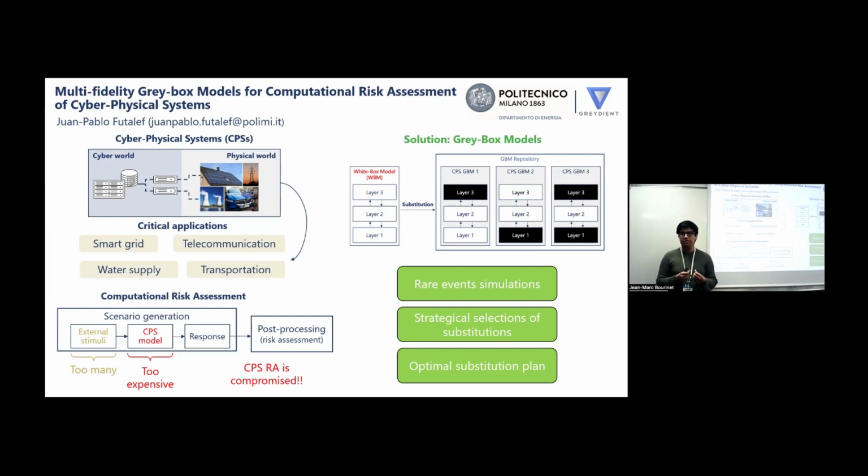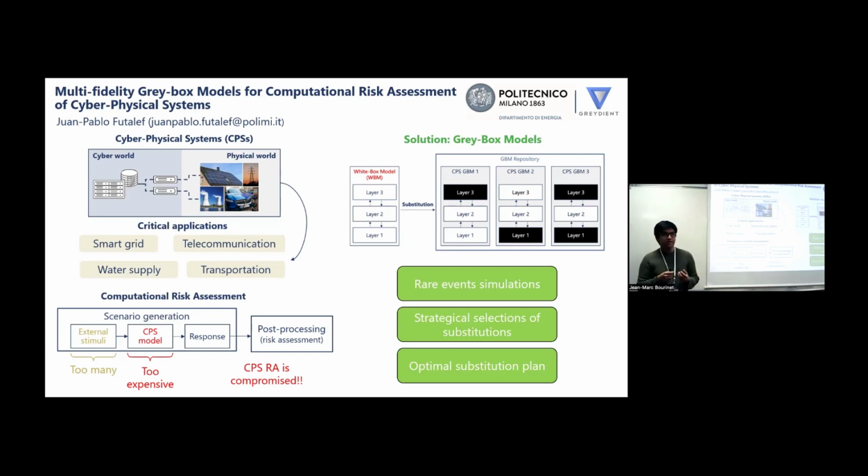And for that, performing risk assessment has become one of the most fundamental steps in the deployment of cyber-physical systems. Nevertheless, this coupling of components creates complex interdependencies that make it very difficult to assess the risk in these systems. Indeed, decomposing a cyber-physical system into subsystems to analyze and understand why they fail is sometimes impossible. Therefore, computational risk assessment is the way to go.